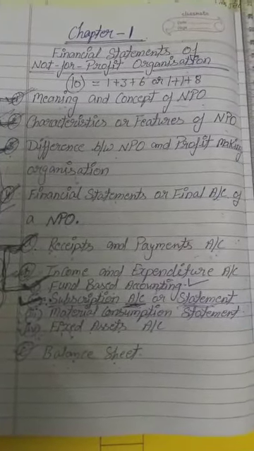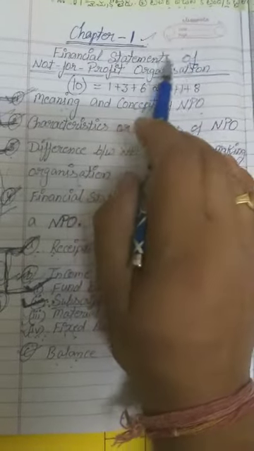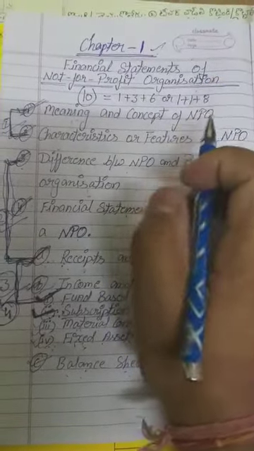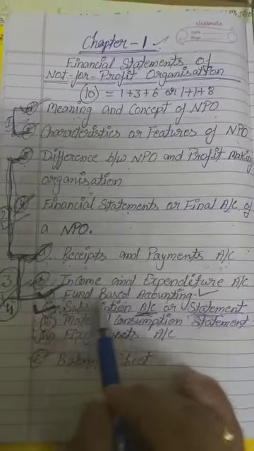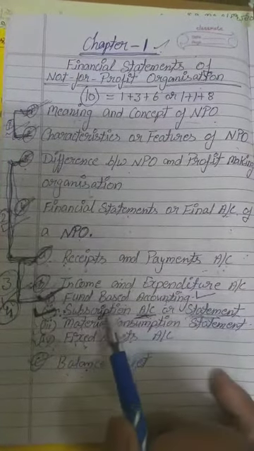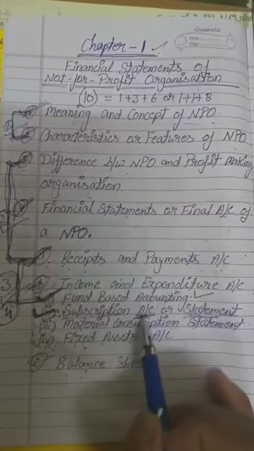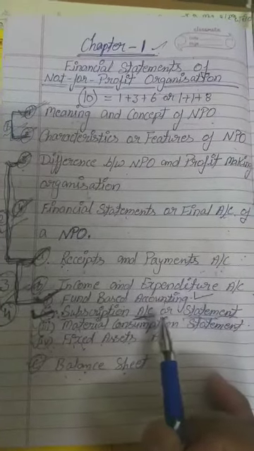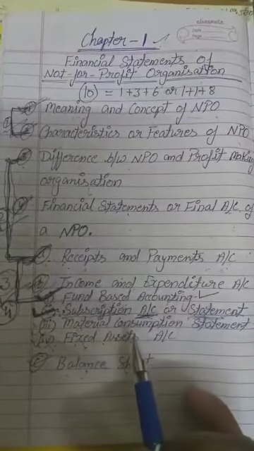We were on chapter first, and the topic is financial statement of not-for-profit organization. Till now, we have completed till this topic, subscriptions account or statement. In last class, we learned to prepare the subscriptions account and the statement. And one problem also we solved as an example.